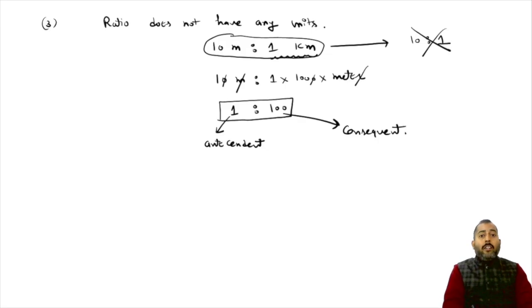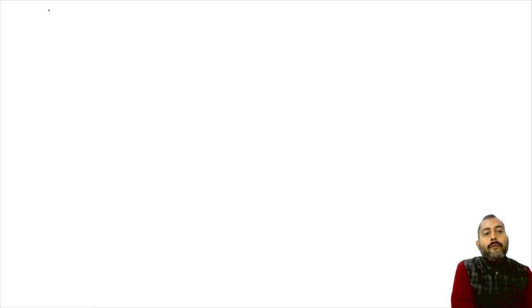The way we have numerator and denominator in terms of fractions, in the similar manner we have antecedent and consequent in terms of ratios. I hope this is clear to everyone. Please make a note of it, pause the video and note it down. Let's move on.